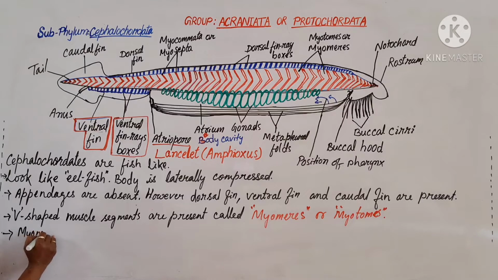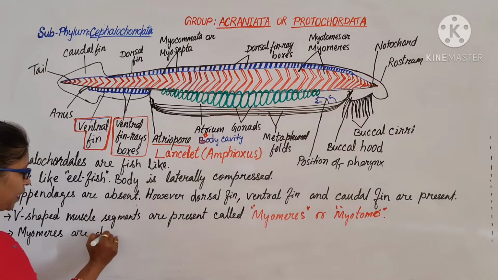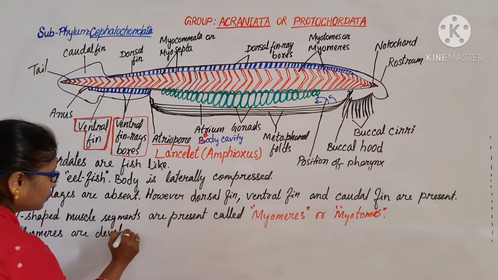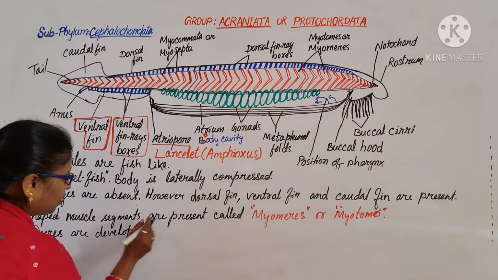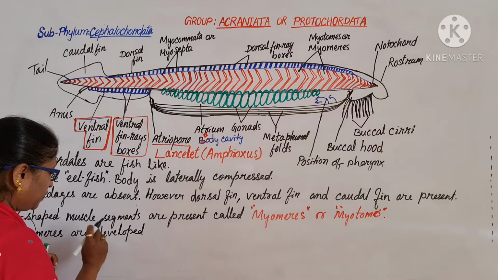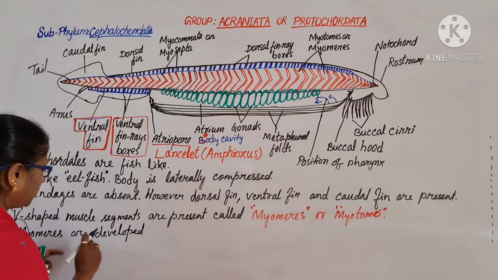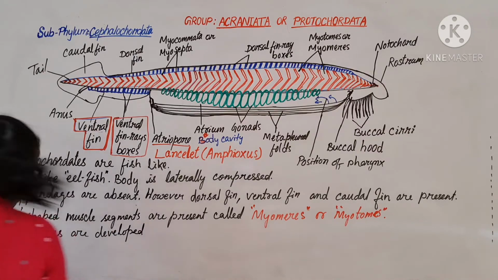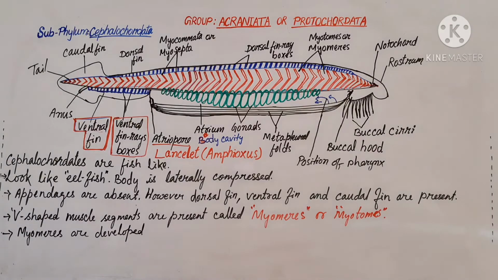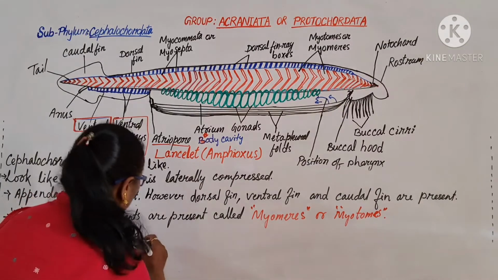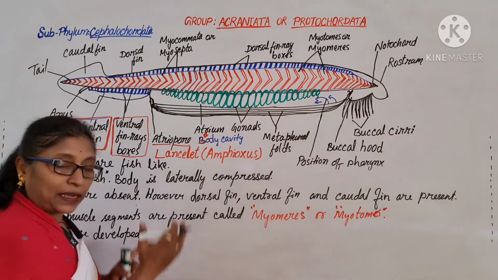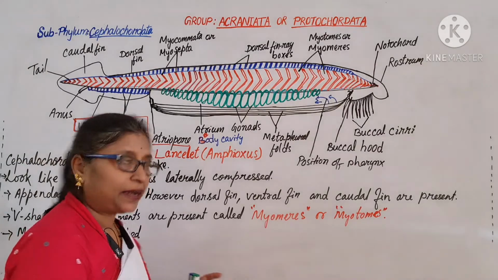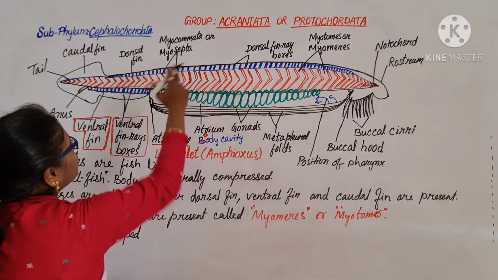Myomeres are developed by, or divided by, myosepta. Then the segmentation: the body is segmented by myosepta.